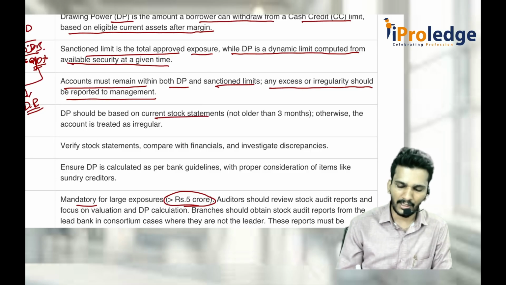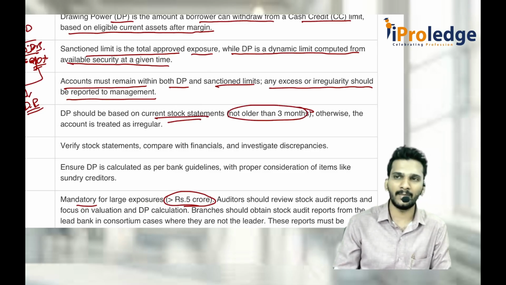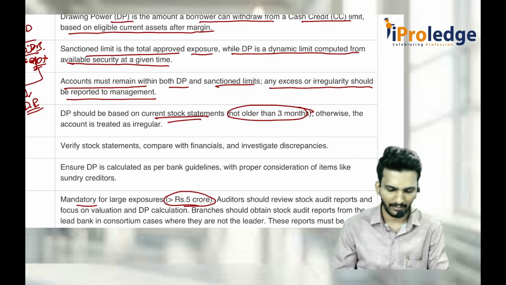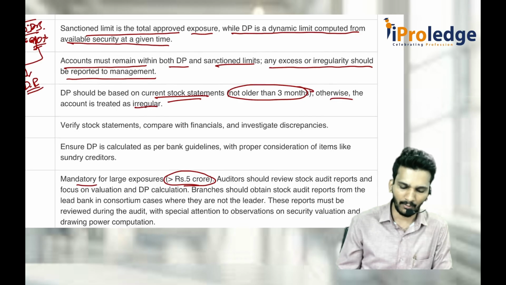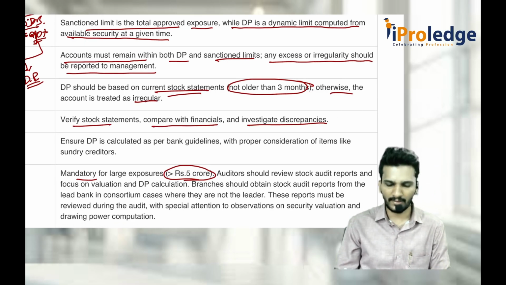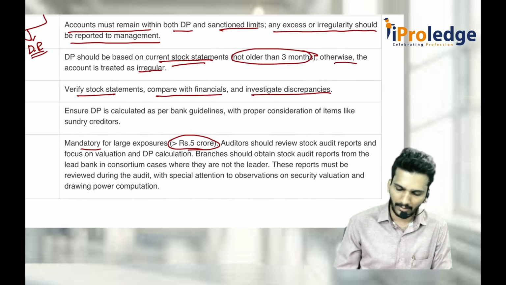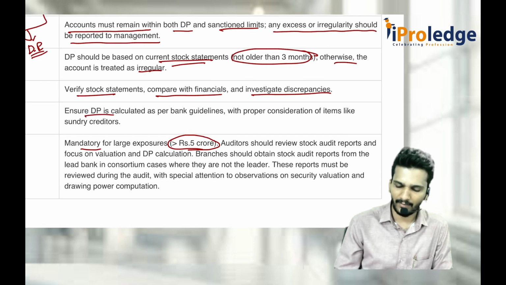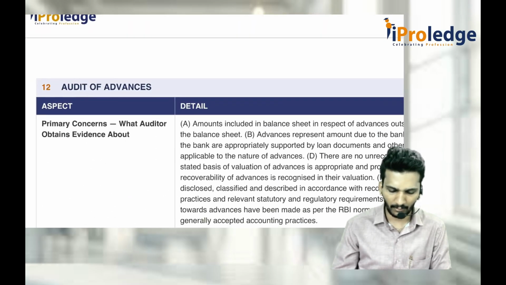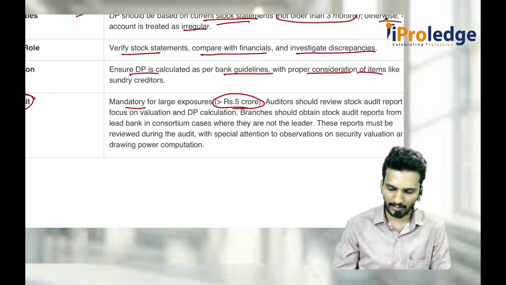Whenever you file the current stock statement, it should not be older than 3 months. That means every quarter you should file a new statement. You should not file a statement older than 3 months, otherwise it is an irregular account. Verify the stock statement, compare it with the financials, and investigate the differences. Ensure that DP is calculated as per the bank guidelines, etc. Audit is compulsory for more than 5 crore rupees. That is how it is calculated.